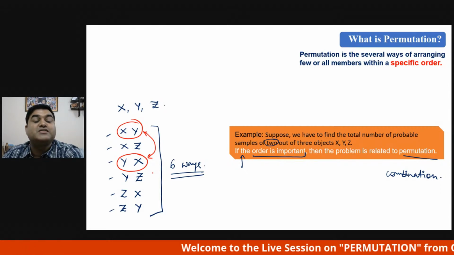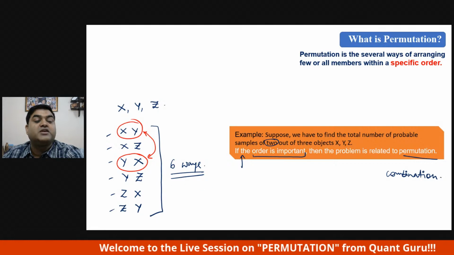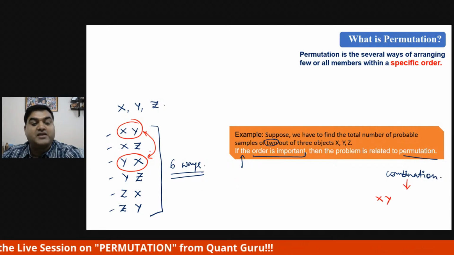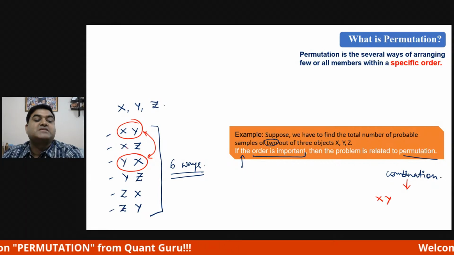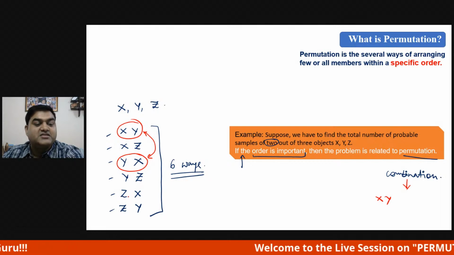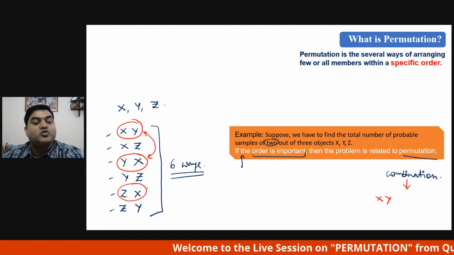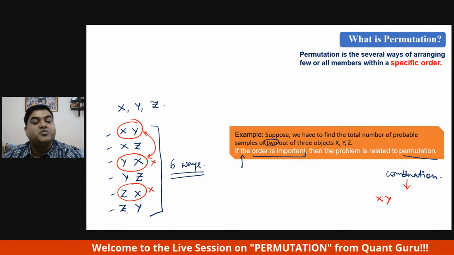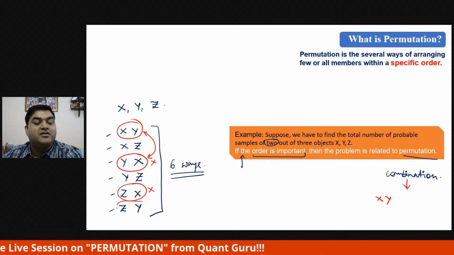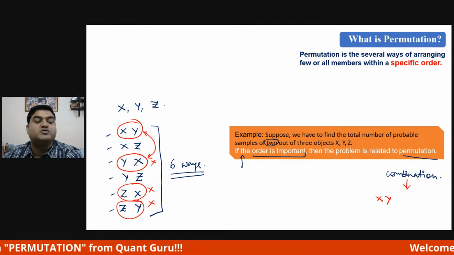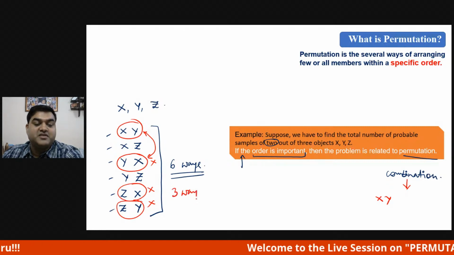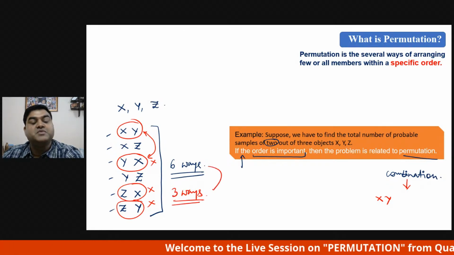Why? Because there is no order. Order is not important. So if we were talking about combination, we would have written XY, not YX. Similarly, when XZ is there, ZX will not come, so this will not be considered. Similarly, YZ, then ZY will not be considered. Any one has to be considered. So if you go with combination, there will be 3 ways. If you go with permutation, there will be 6 ways.